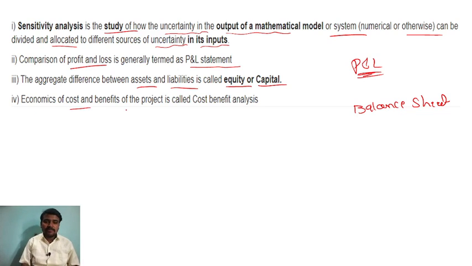Economy of the cost and benefit of the project is called cost benefit analysis. For example, this is a pen, right? So what is the minimum cost of this pen and what is the benefit of this pen? When you divide this, you will get cost benefit analysis.